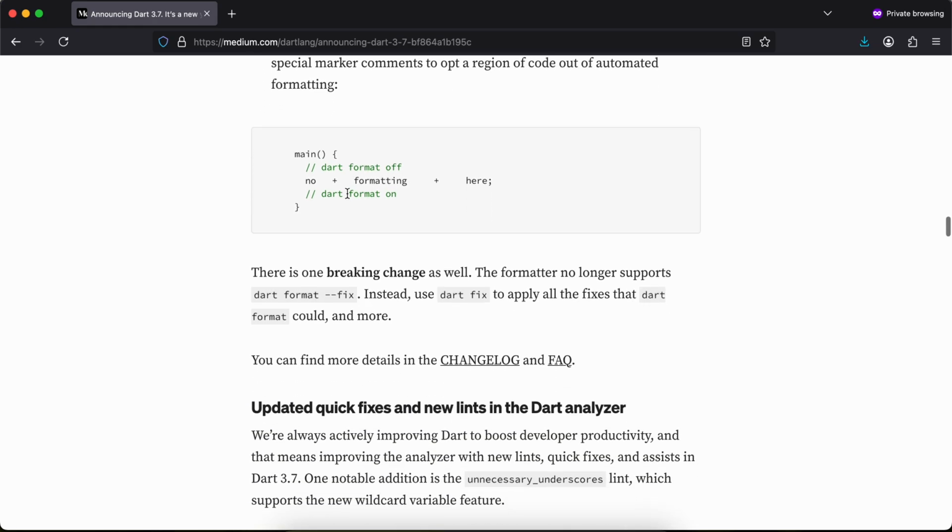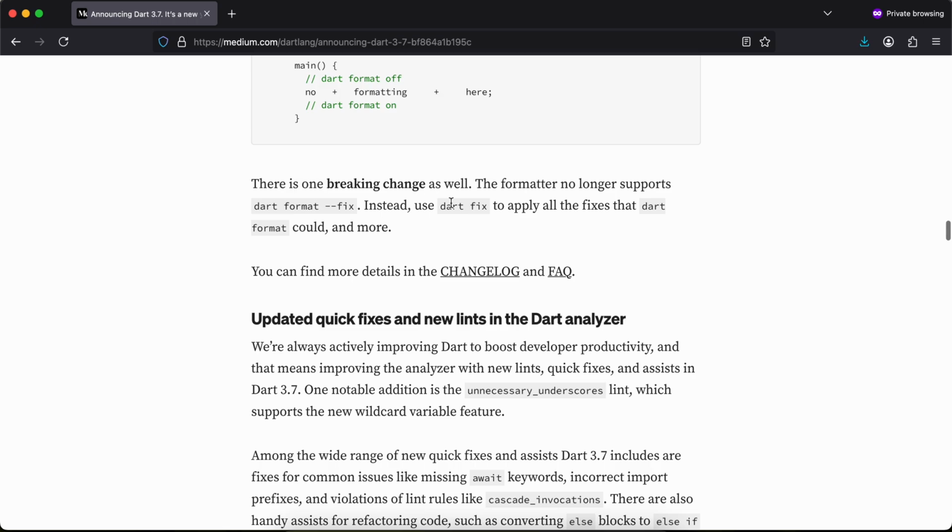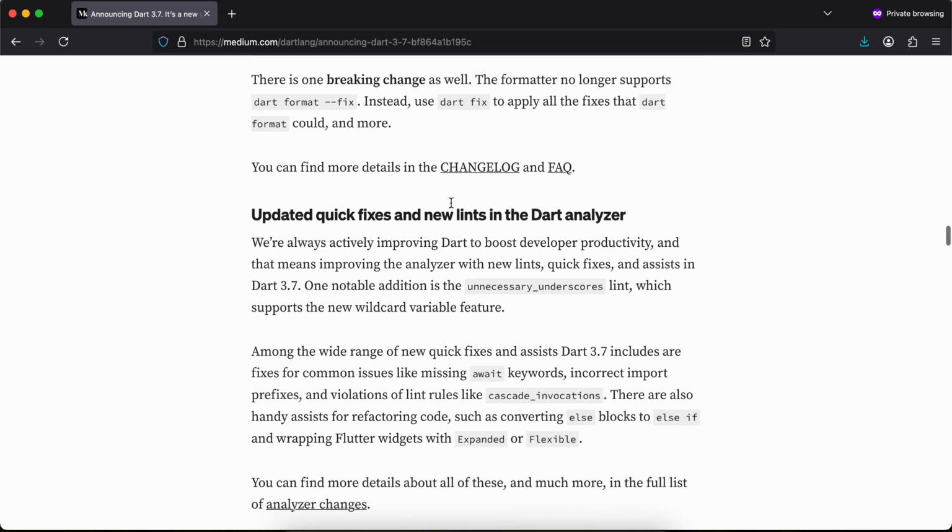There is one breaking change as well. The formatter no longer supports dart format --fix. Instead, use dart fix to apply all the fixes that dart format could and more. You can find more details in the change log and FAQ.